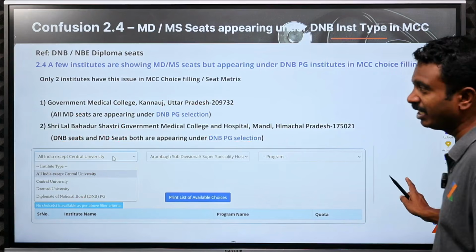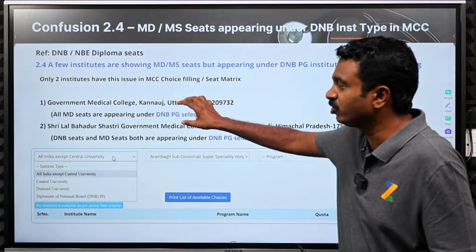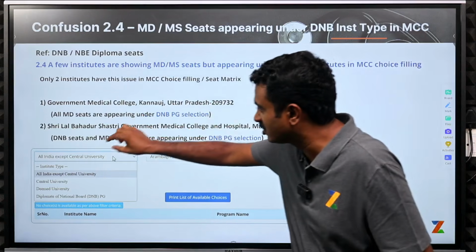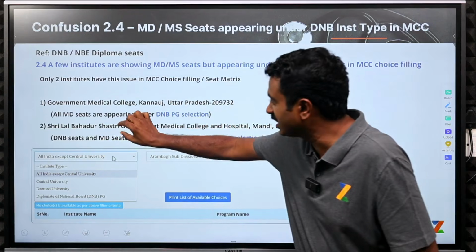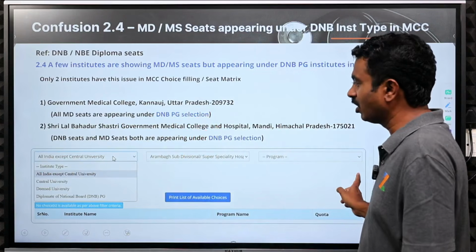So what do I need to do? These 2 are appearing. It is a big simple code based issue. They have to differentiate these codes and make this an MDMS institute. They should map this institute under All India except Central University. This code also under All India except Central University. They have not done that. We know the solution, but we are not able to reach MCC on that.